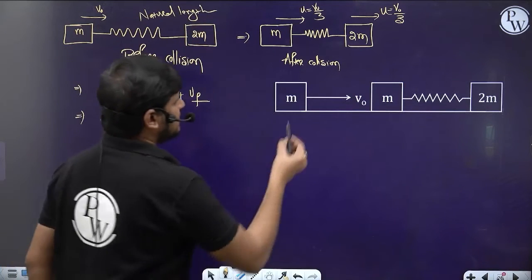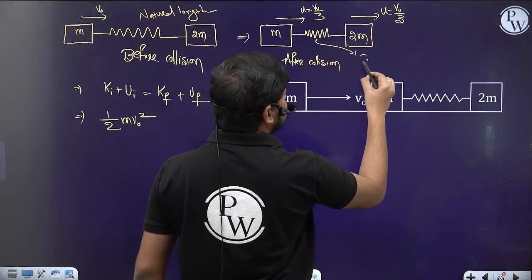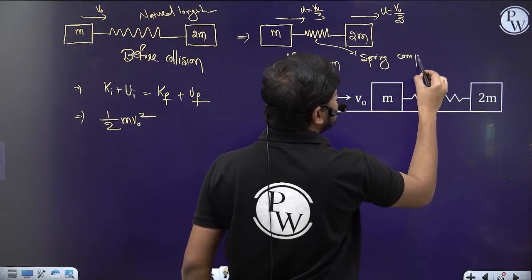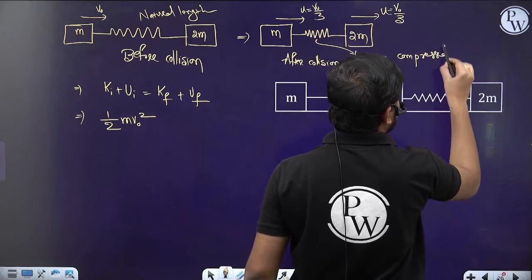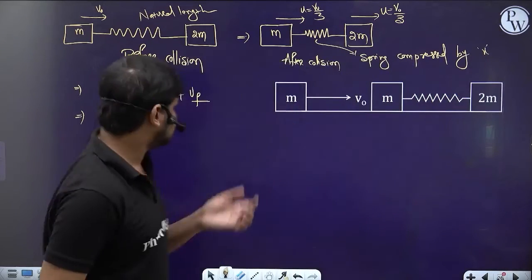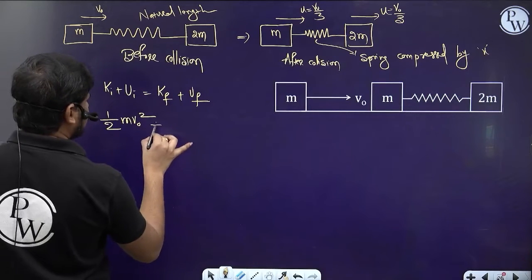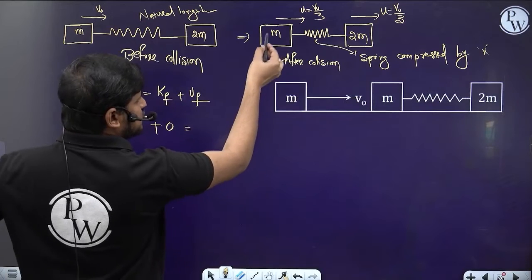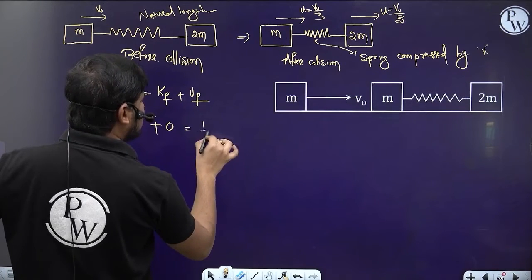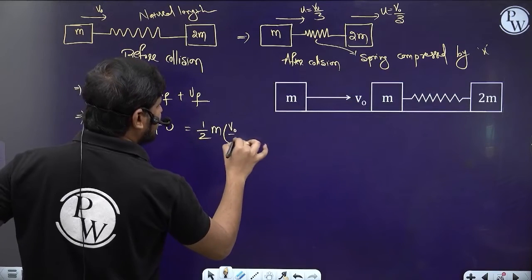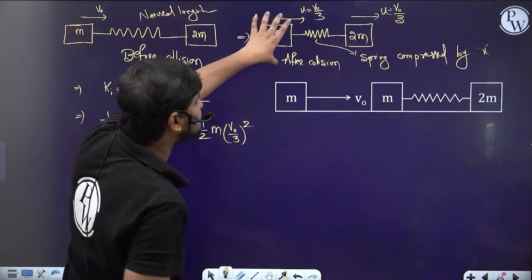Now here the spring is compressed by the displacement x. So the initial potential energy is 0. Final kinetic energy: this small m block will move with a velocity v naught by 3, so half m v naught by 3 whole square is its kinetic energy.